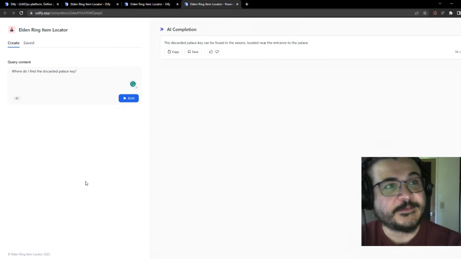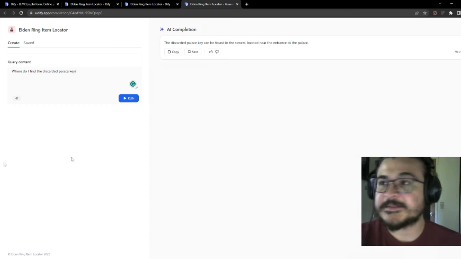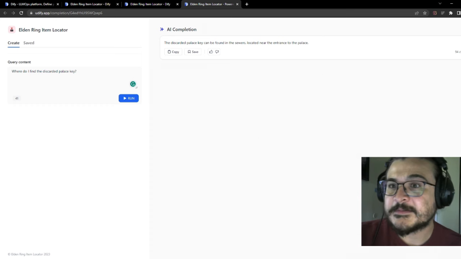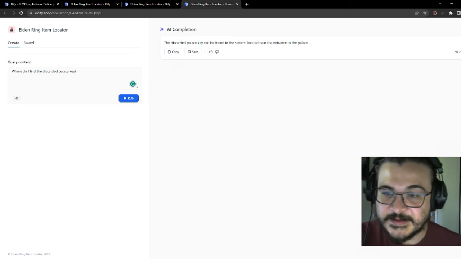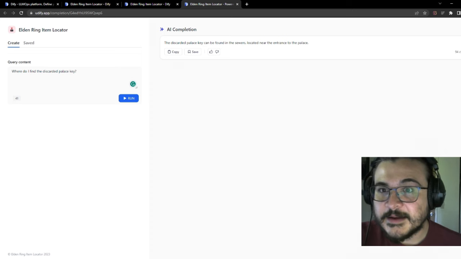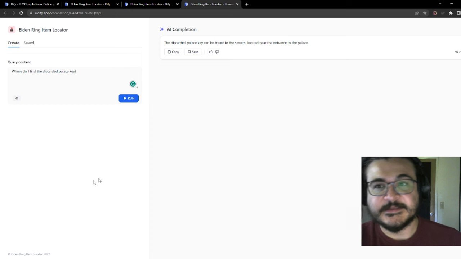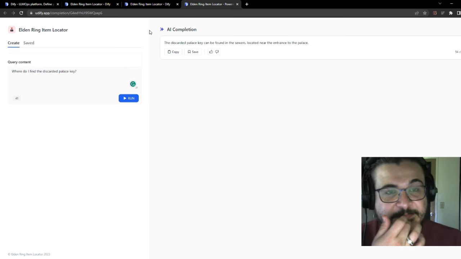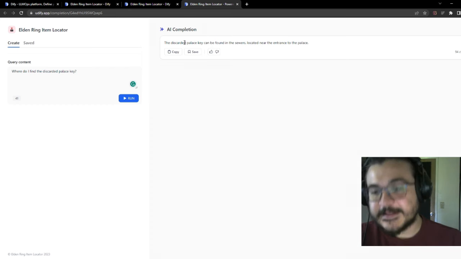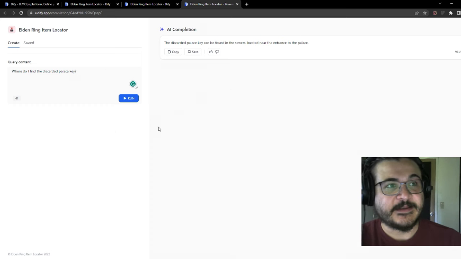Can be found in the sewers located near the entrance to the palace. So I'm looking at the guide right now, and that's not how you get it. You get it by defeating an enemy. They give you that key. So that is not correct, but we can fix that. That's an example of a hallucination, something that sounds right, located near the entrance to the palace.